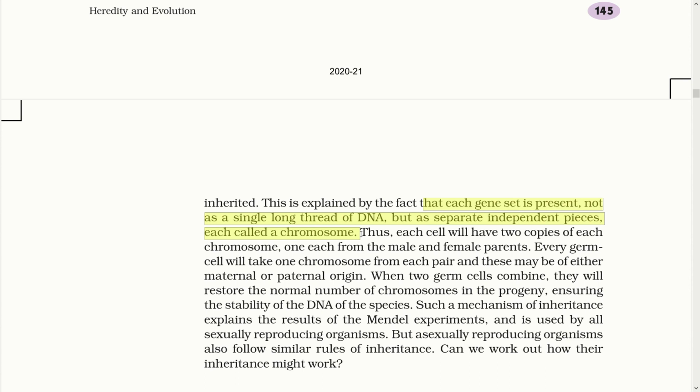When two germ cells combine, they will restore the normal number of chromosomes in the progeny, ensuring the stability of the DNA of the species. Such a mechanism of inheritance explains the result of the Mendel experiment and is used by all sexually reproducing organisms. But asexually reproducing organisms also follow similar rules of inheritance.